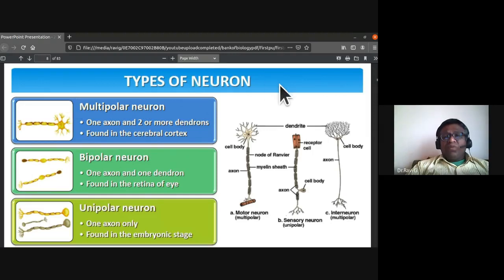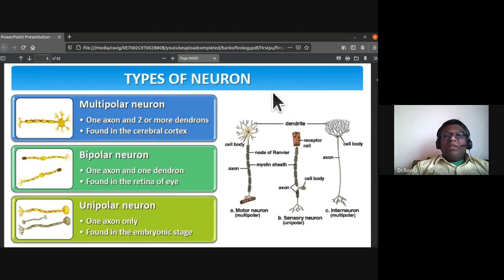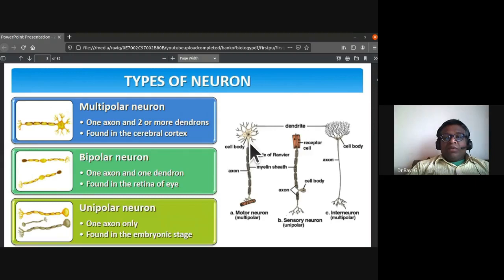The types of neurons that we have: first, the multipolar neuron. The multipolar neuron has a single axon and two or more dendrons, and is majorly found in the cerebral cortex. Generally the motor neurons are multipolar neurons. So one axon it has, and two or more dendrons, found in the cerebral cortex.